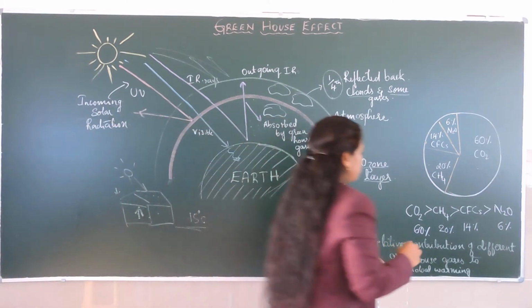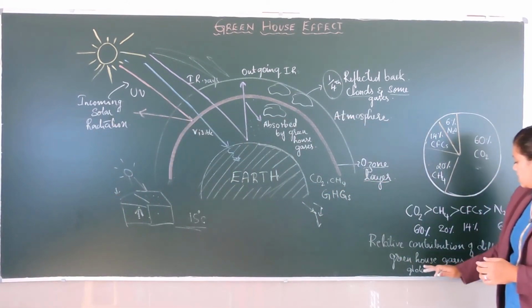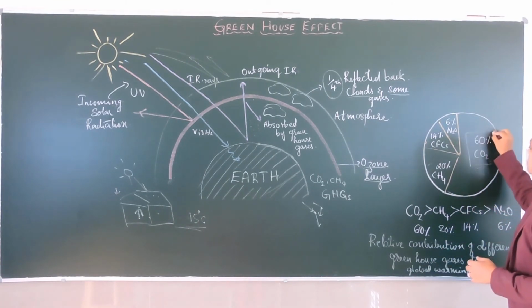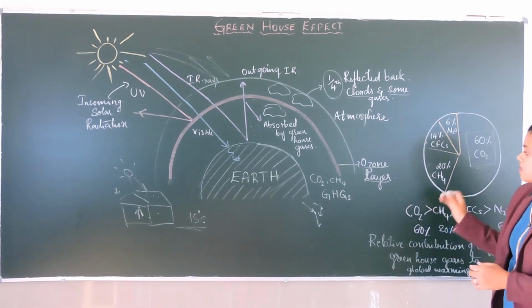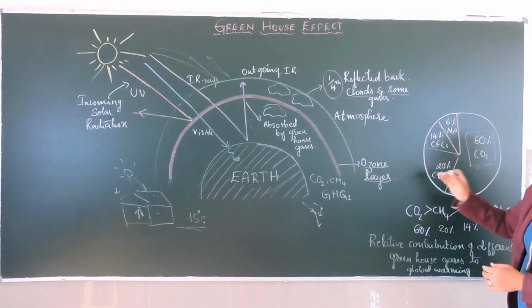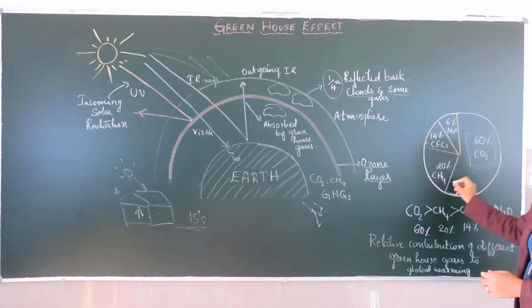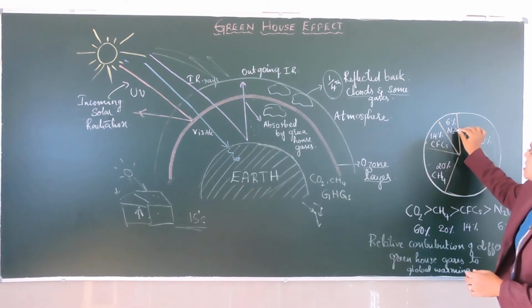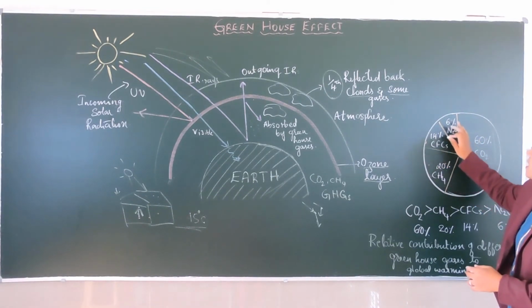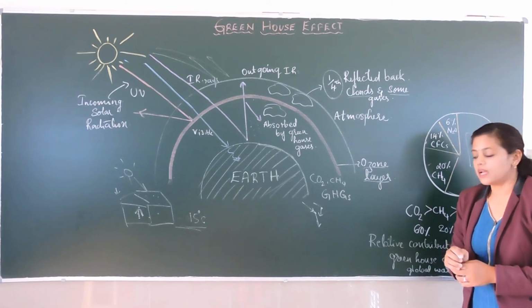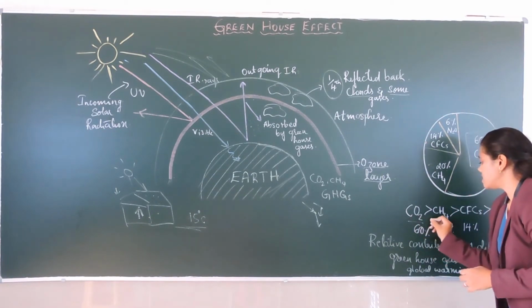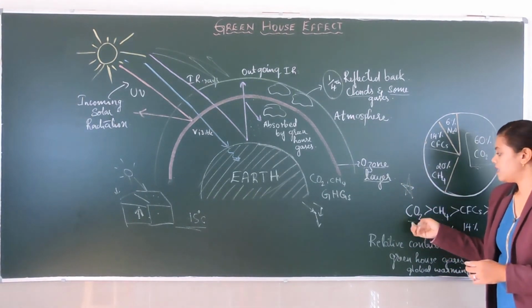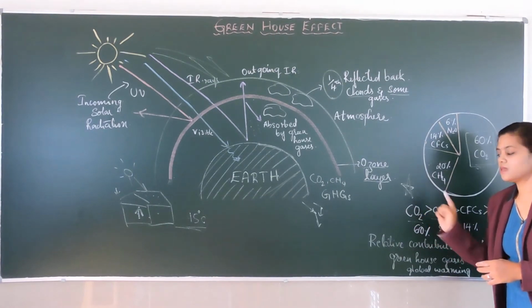Let us see the relative contribution of different greenhouse gases to global warming. Here you can see 60% carbon dioxide, 20% methane, 14% CFCs, chlorofluorocarbons, and 6% nitrous oxide. All these are greenhouse gases. A lot of questions will arise in your CET and NEET examinations on this.